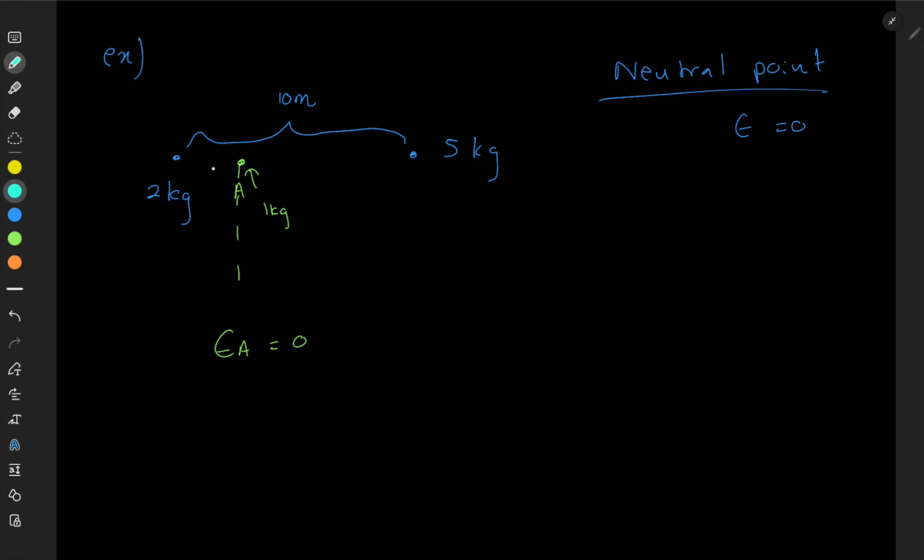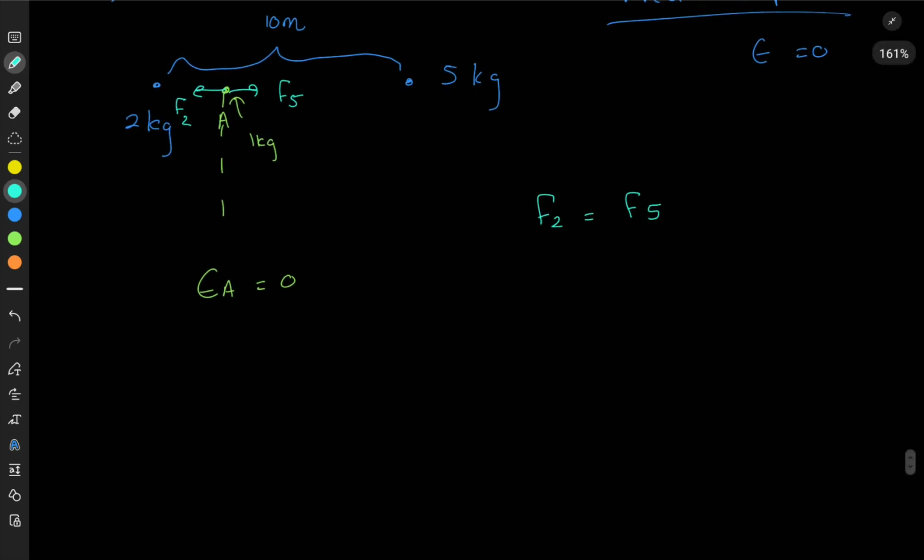So 2 kg is attracting 1 kg, I mark it as F2, and 5 kg is attracting 1 kg, I mark it as F5. You should understand F2 should be equal to F5. If F2 is equal to F5, the resultant force at A is 0. Okay, then what is F2?